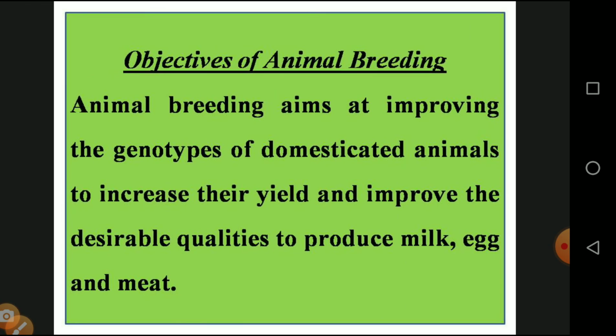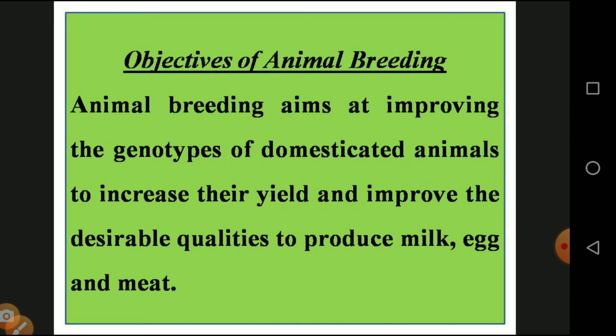Then the objectives of animal breeding. Objective means they have some kind of advantages or uses. Animal breeding aims at improving the genotype of domesticated animals to increase their yield and improve desirable qualities to produce milk, eggs and meat. The genotype consists of a special type of gene.